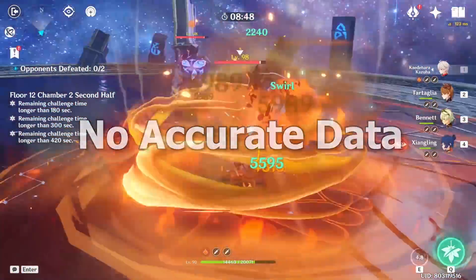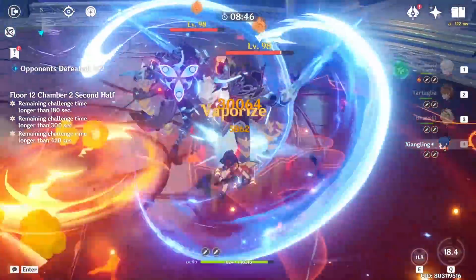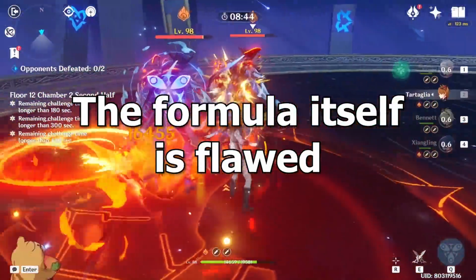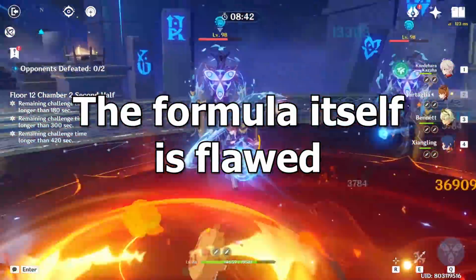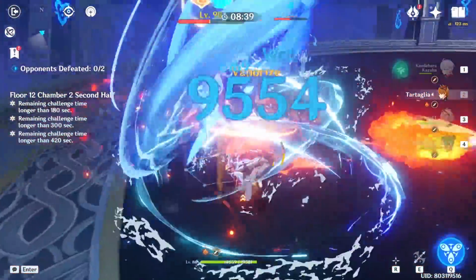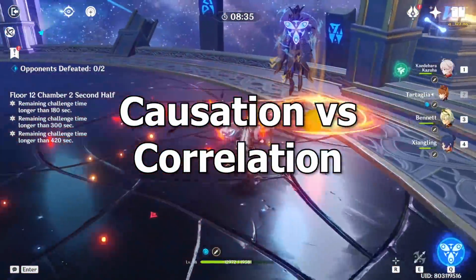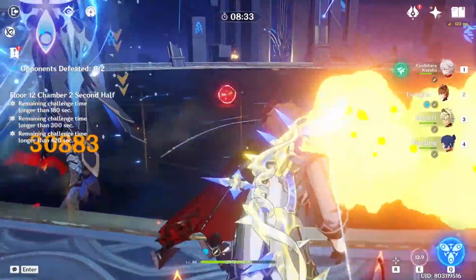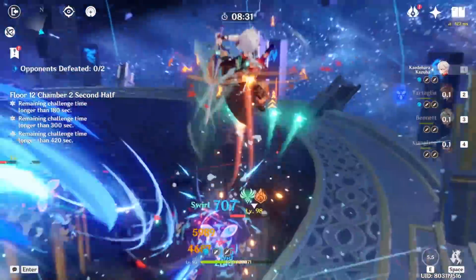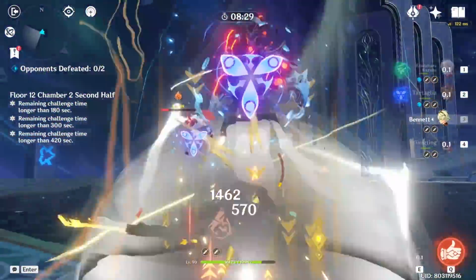But what's even more important than the API issue is that usage rate as a formula is just flawed and inaccurate. If you have taken stats before, you probably have heard about causation versus correlation, and how correlation is not the same as causation. And we can go over a couple of good, easy to understand examples for people who did not take statistics during their school years, or I don't know.